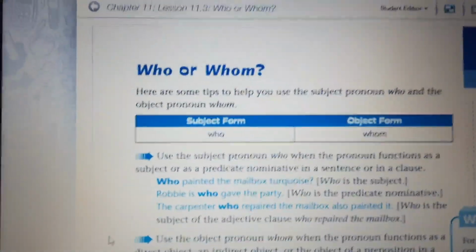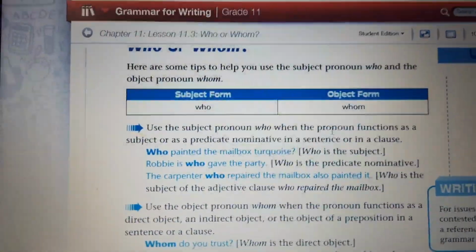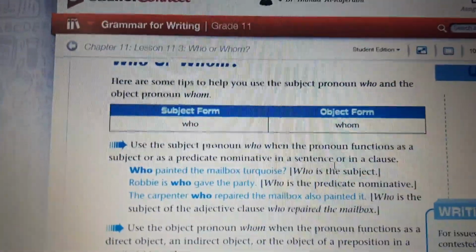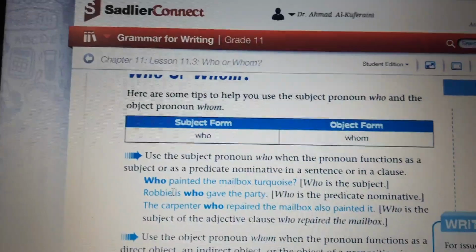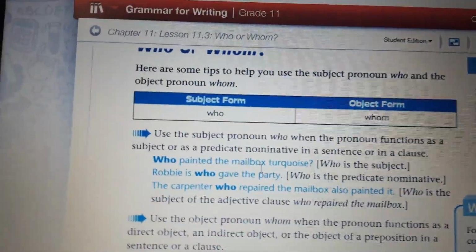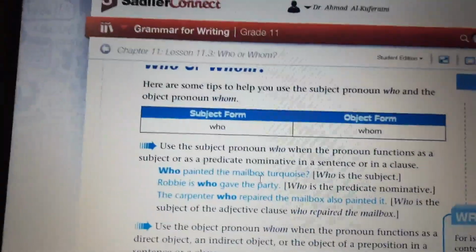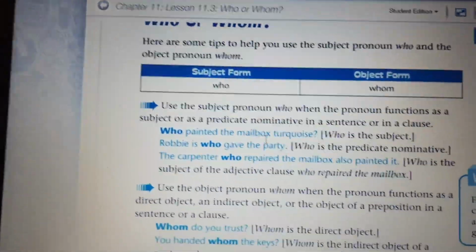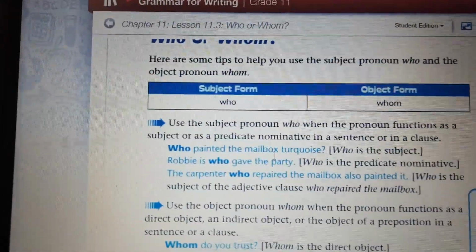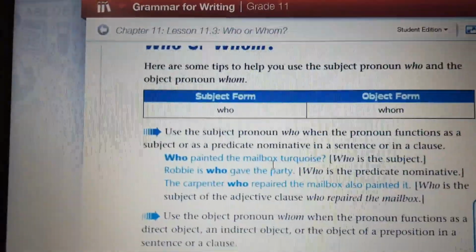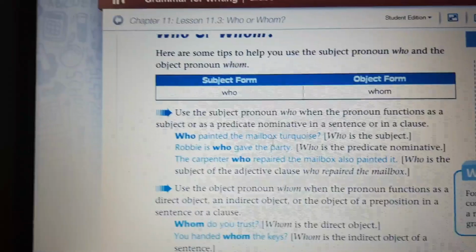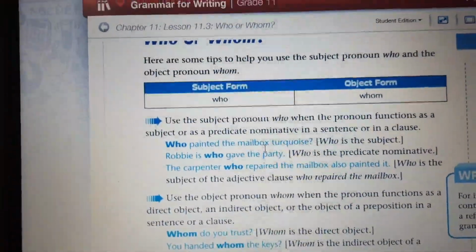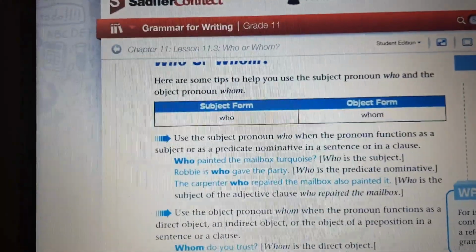Here we use the subject pronoun who when the pronoun functions as a subject or a predicate nominative in a sentence or clause. Who painted the mailbox? So basically, he painted the mailbox. We have answers such as he or she, and him or her. So it's easier when you say who painted, he painted, or John painted. Ruby is who gave the party. Who here is the predicate nominative?